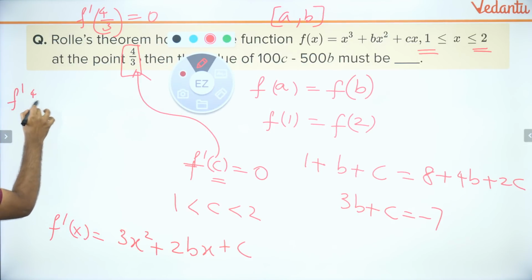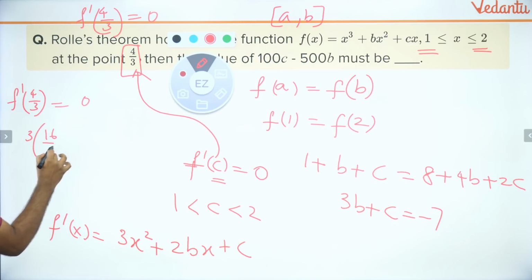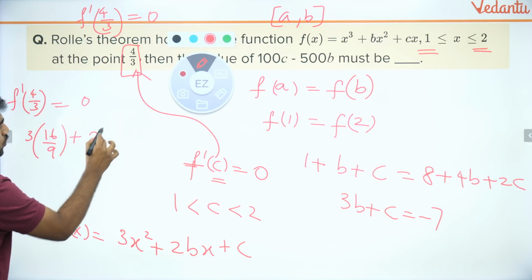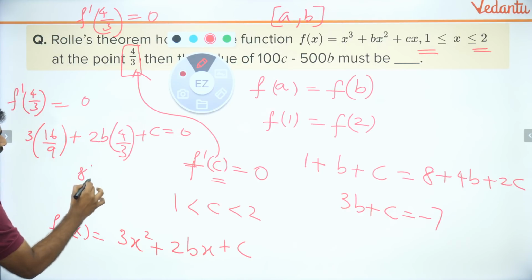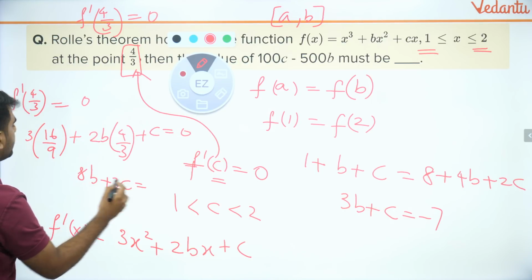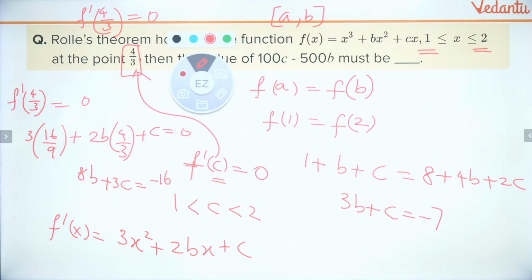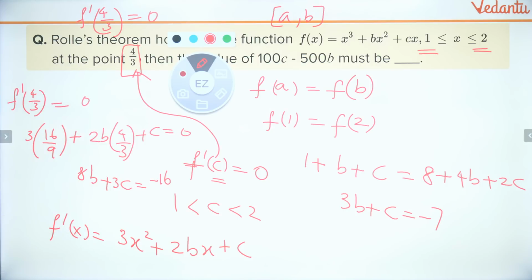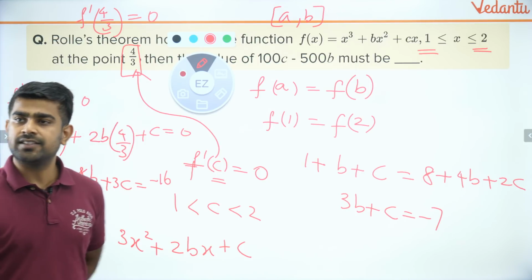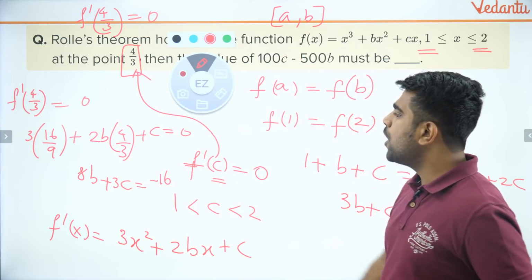What is f dash of 4 by 3? That will be equivalent to 0. And f dash of 4 by 3 is what? 3 into 16 by 9 plus 2b into 4 by 3 plus c is equal to 0. So I will get 8b plus 3c is equal to how much? 8b plus 3c is equal to minus 16. Don't you all agree with me on that? Is that correct? 8b plus 3c will be equivalent to minus 16. Is that correct, guys? Can you all verify that?